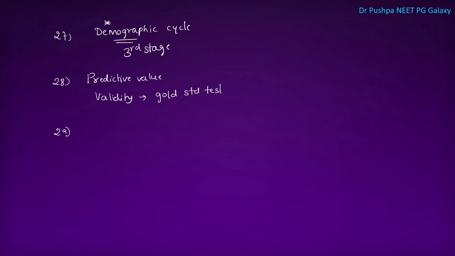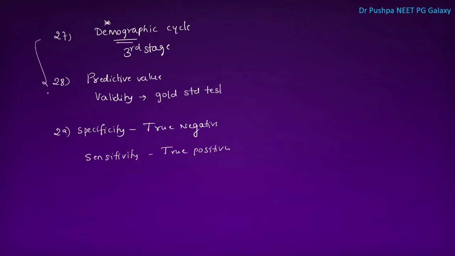Next one is, what is specificity? Specificity is the ability of a test to identify the true negatives. What is sensitivity? Sensitivity is the ability of a test to identify true positives. These three are very important topics.